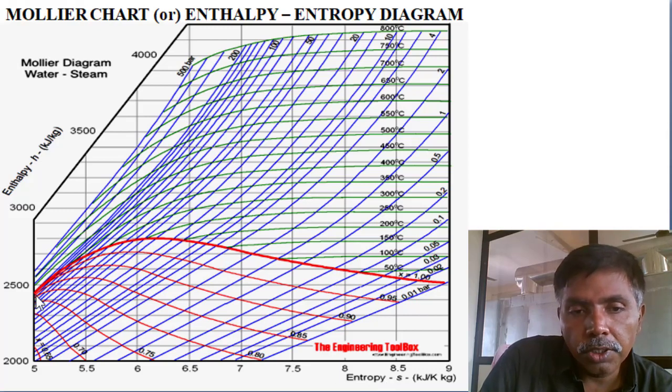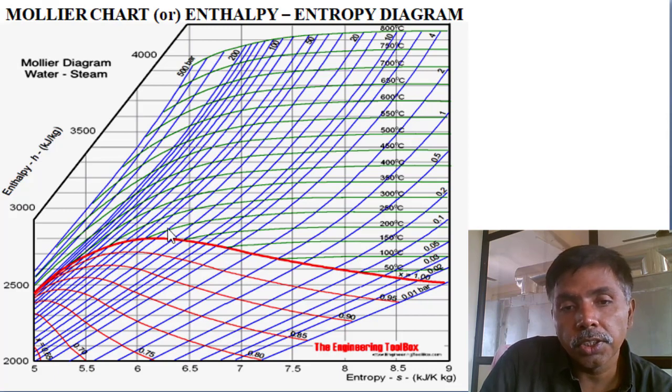The major curve is the saturation curve in the Mollier diagram. You can see the dryness fraction is 1, x value is 1. This is the saturation curve. Next, going downward, the dryness fraction is further reduced, and similar curves continue: 0.95 dryness fraction, 0.9, 0.85, 0.8, 0.75, 0.7. So these are different dryness fraction lines.